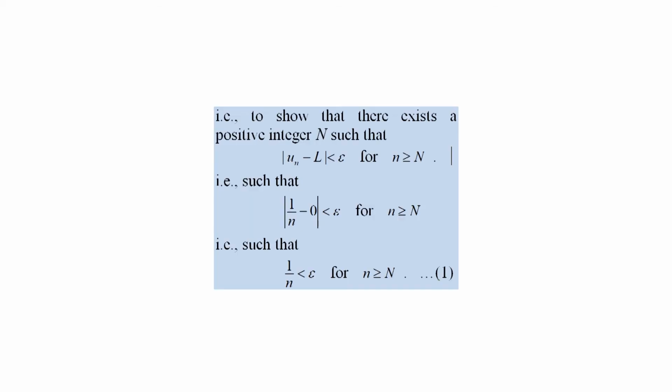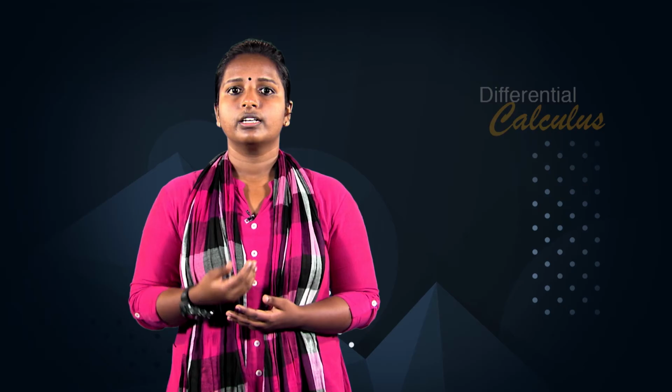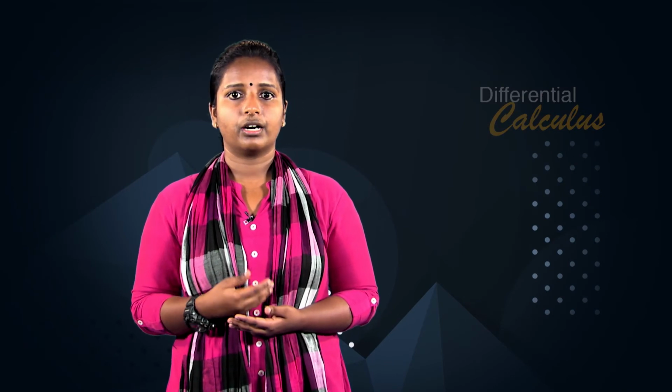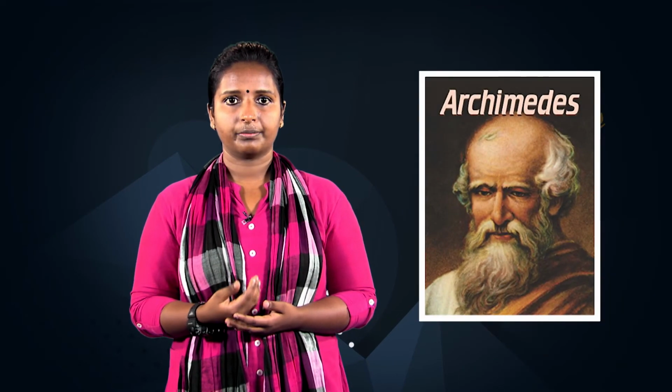That is, the absolute value of 1/n minus 0 is less than epsilon, that is, 1/n is less than epsilon for n greater than or equal to N, equation 1.